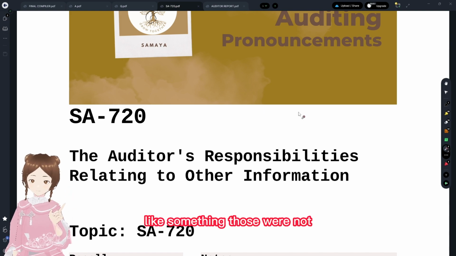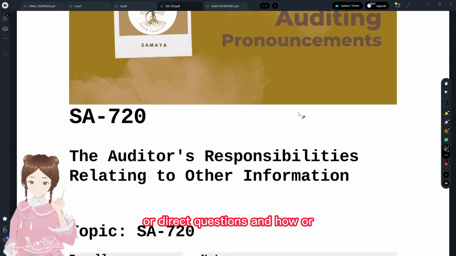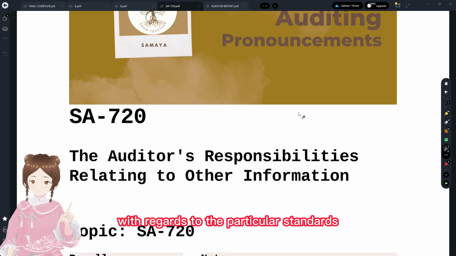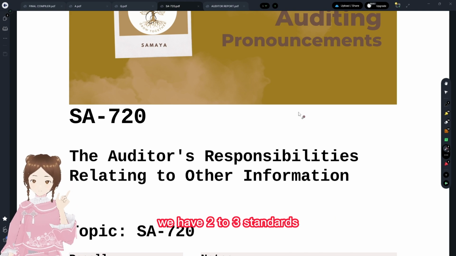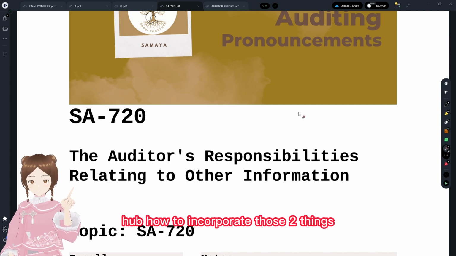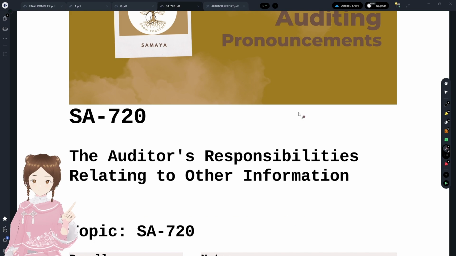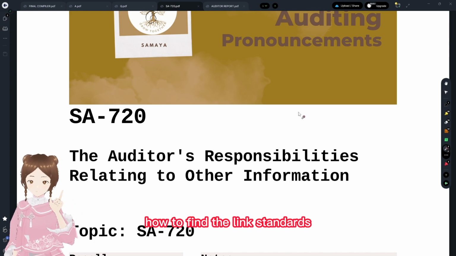And case-based questions, which were not direct questions, and we'll discuss how to write answers with regards to those particular standards. For a situation, we have two to three standards that come to mind, and how to incorporate those. And when we find one, how to find the linked standards.